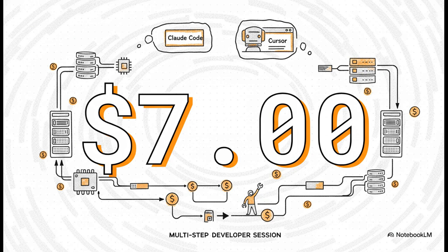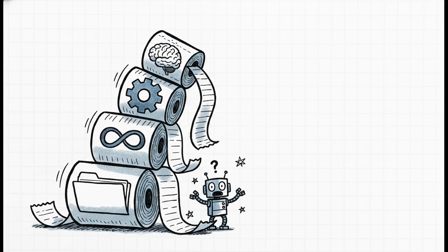Just one single multi-step developer session, making a couple hundred calls against a frontier model, can rack up a $7 bill. That is an order of magnitude beyond any standard chat session, and it happens in the blink of an eye. How? Because coding agents are silently stacking 4 different bills at once.